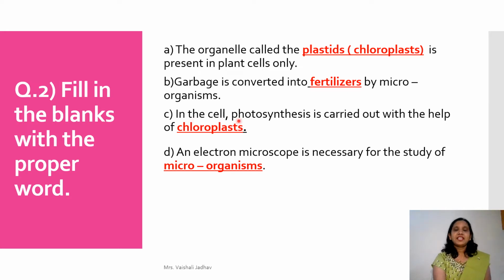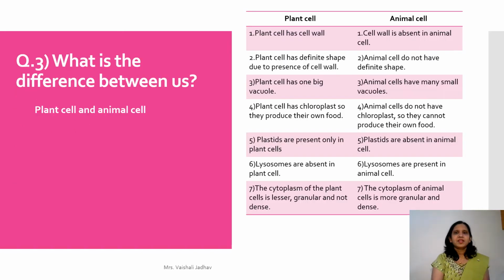C. In the cell, photosynthesis is carried out with the help of dash, and the answer is chloroplast. D. An electron microscope is necessary for the study of dash. Answer is microorganisms. Students, let us begin question 3.